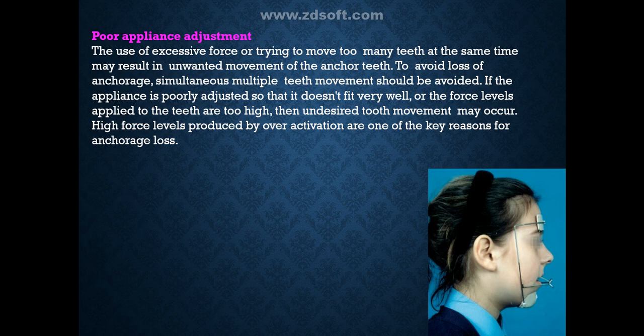Poor appliance adjustment. The use of excessive force or trying to move too many teeth at the same time may result in unwanted movement of the anchor teeth. To avoid loss of anchorage, simultaneous multiple teeth movement should be avoided. If the appliance is poorly adjusted so that it doesn't fit very well, or the force levels applied to the teeth are too high, then undesired tooth movement may occur. High force levels produced by overactivation are one of the key reasons for anchorage loss.